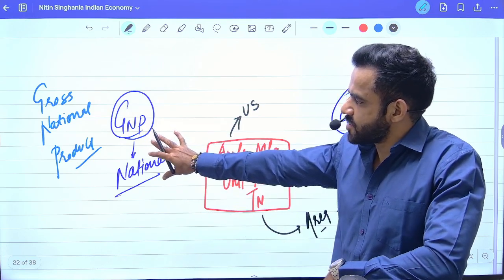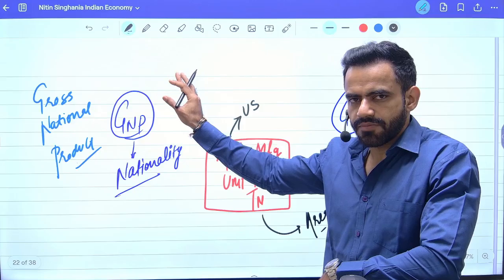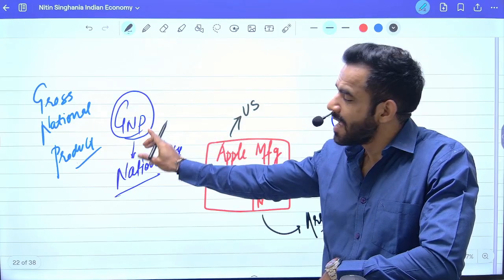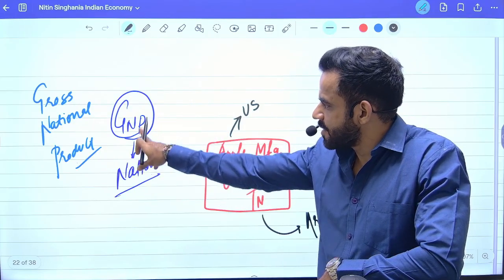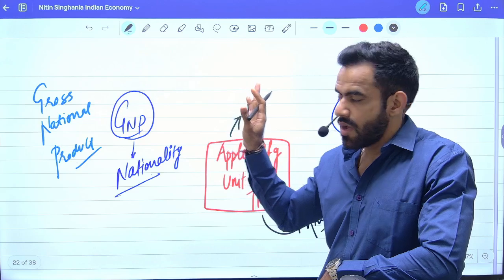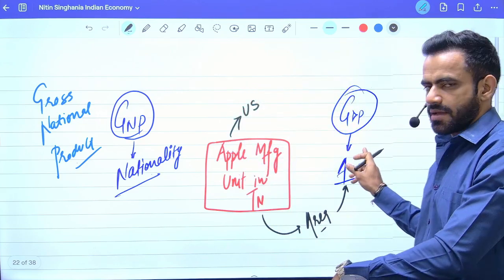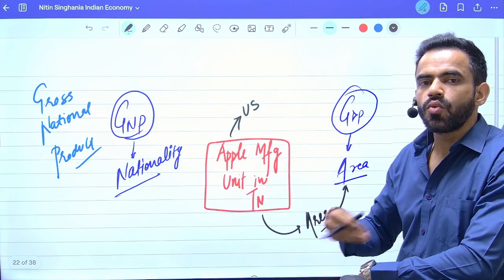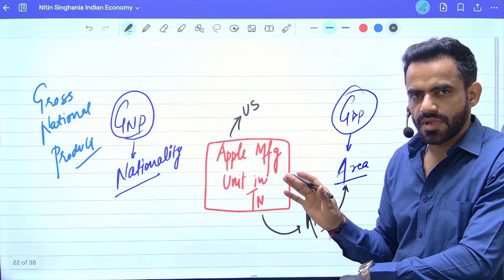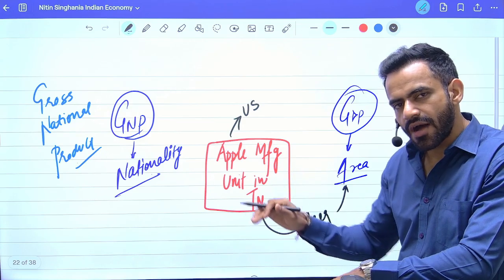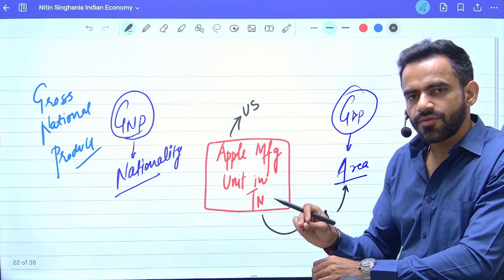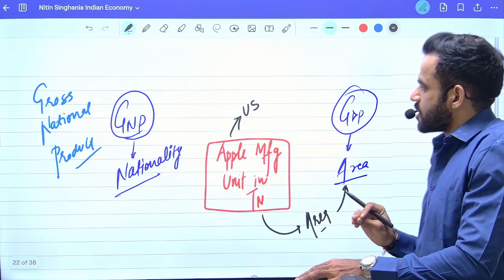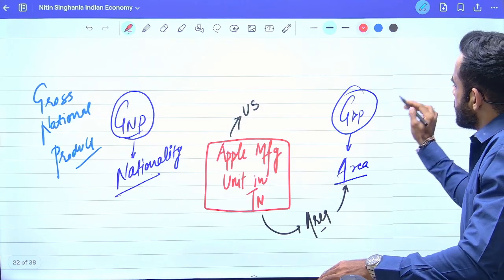GNP talks about nationality irrespective of area. It doesn't matter where it is produced. If it is produced by an Indian, it will be part of GNP. GDP talks about area. It says it doesn't matter who is producing it. If it is produced in our economic boundary, it will be part of GDP. So let me further simplify it.